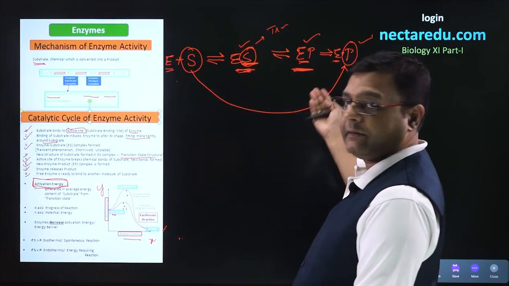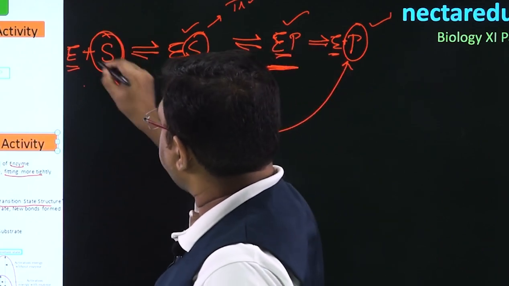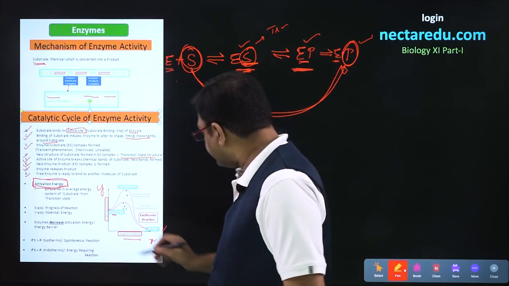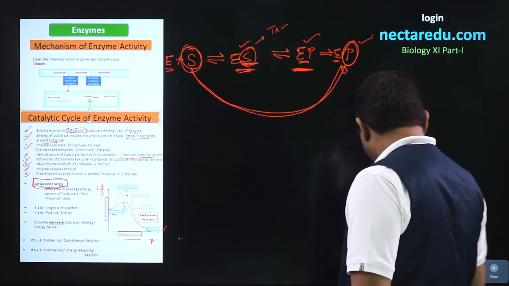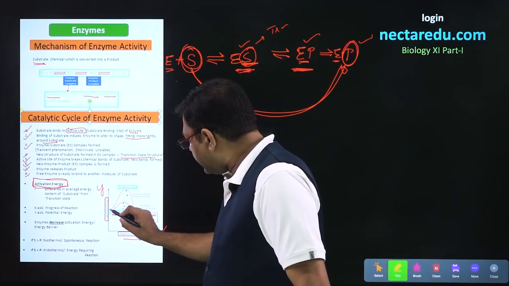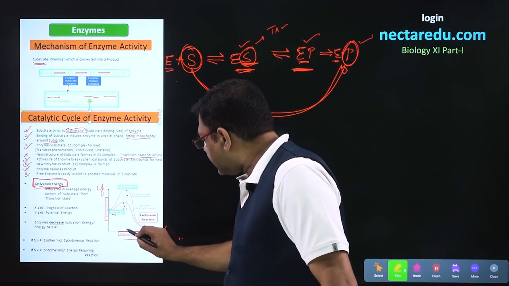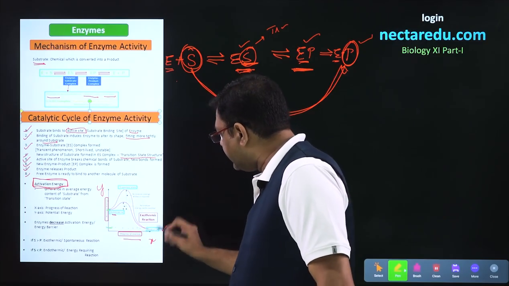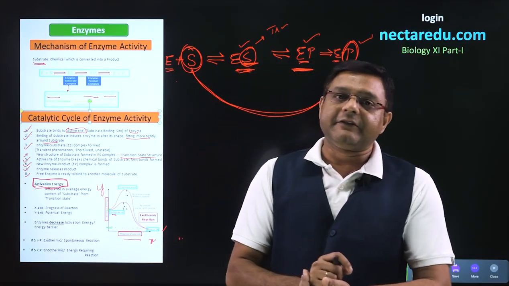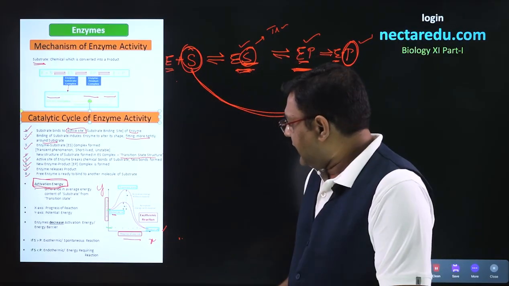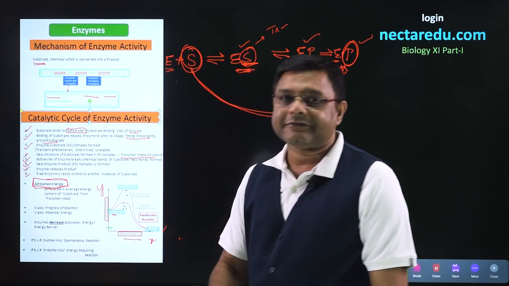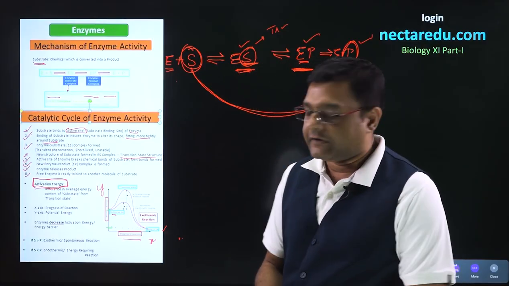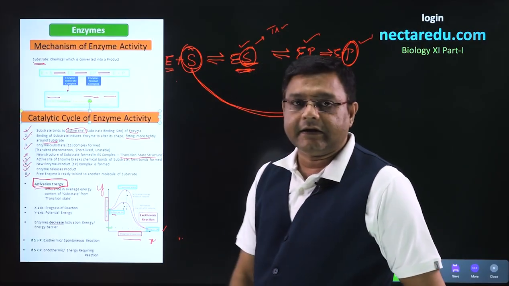So, we are talking about the same reaction. The substrate is at this particular potential energy, and the product is at this potential energy, and the substrate needs to be changed to product. Whenever substrate is changed to product, it requires crossing an energy barrier, and that energy barrier is called activation energy.